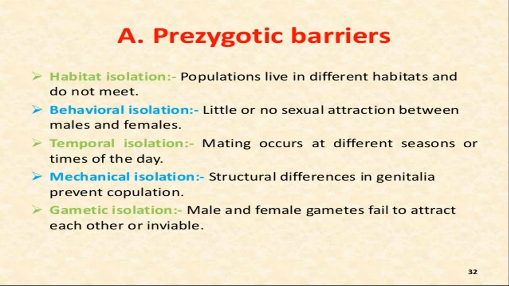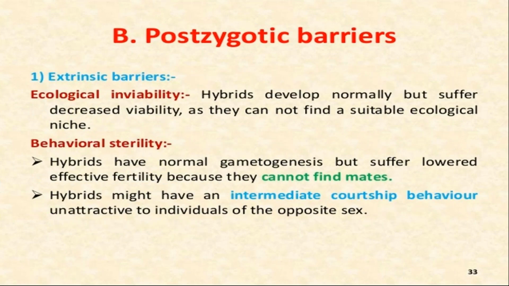Mechanical isolation: due to some reasons, the process of copulation doesn't take place. Gametic isolation: male and female gametes fail to attract each other. These are the pre-zygotic barriers, due to which the formation of new species takes place. Now, post-zygotic barriers: ecological inviability, behavioral sterility. These are the other reasons due to which the formation of new species takes place.